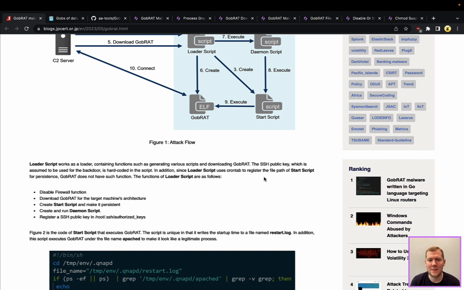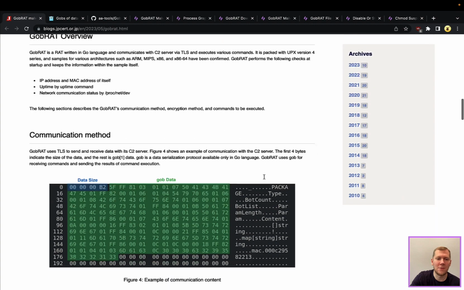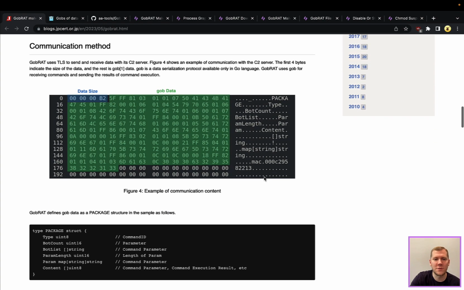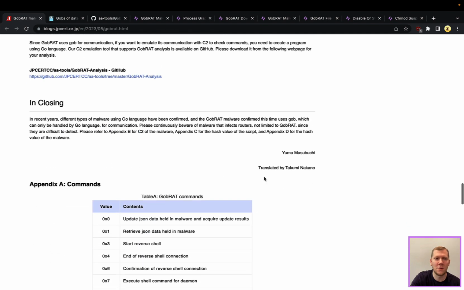And one of the reasons that I think threat actors choose routers in particular is, again, partially because of that lack of security tooling on there, but also so much network data is flowing through there. So if they wanted to, redirect or intercept network traffic, that's going to put them in a really interesting spot to gain additional data and context to what's going on in the network, especially a host that they haven't compromised yet. So if you want to learn more about how this tool in particular works, if you want to learn more about the C2 and other things, you can definitely read through this article.